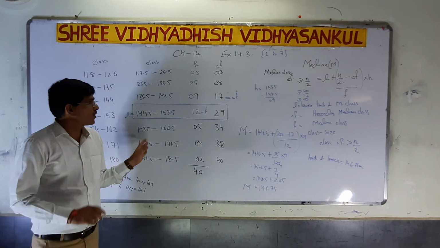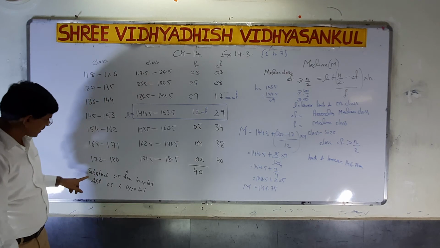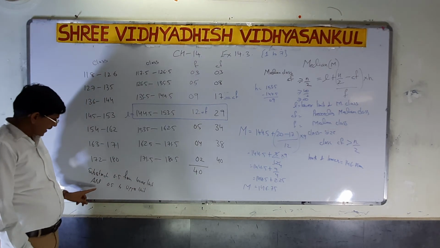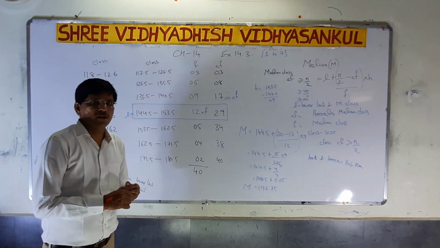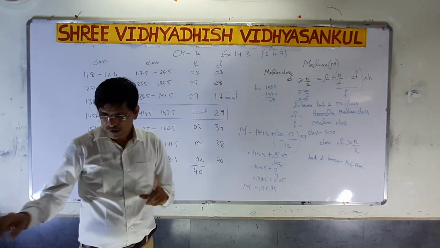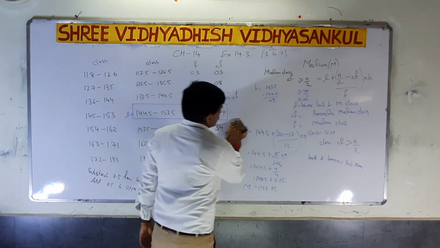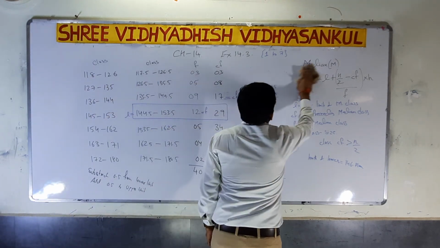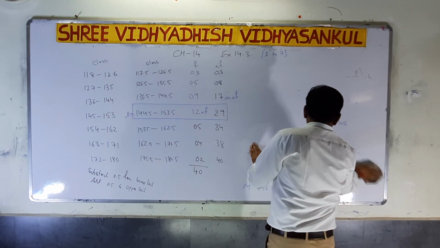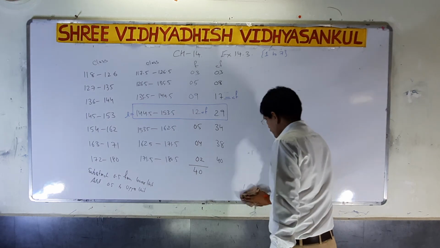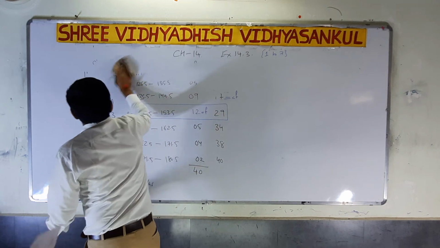Can I explain it again or not? Again, if a difference is there, you have to subtract 0.5 from the lower limit and add 0.5 to the upper limit. That is sufficient for us. So question number 5, you have to do it yourself. In your fair book, you have to complete exercise 14.3. If you have any doubt, you can ask me or the other sir in the WhatsApp group also. So that is sufficient.